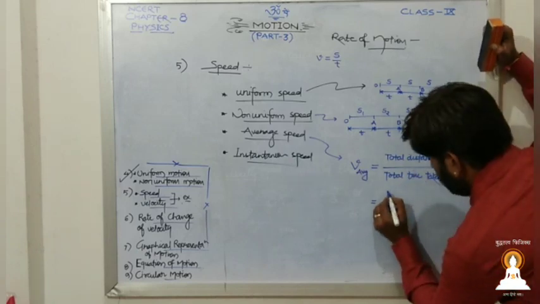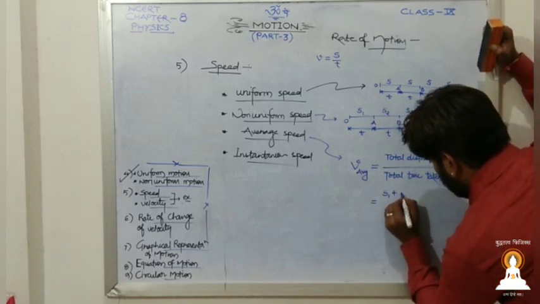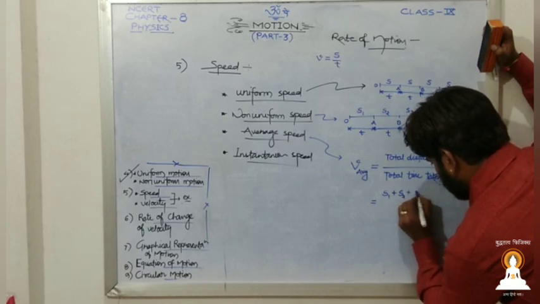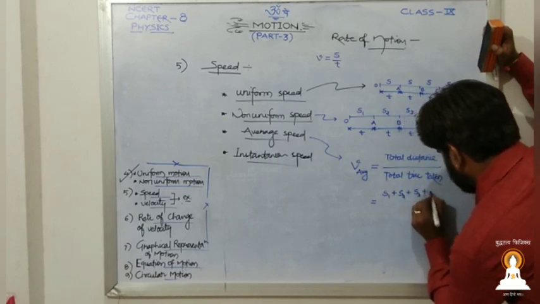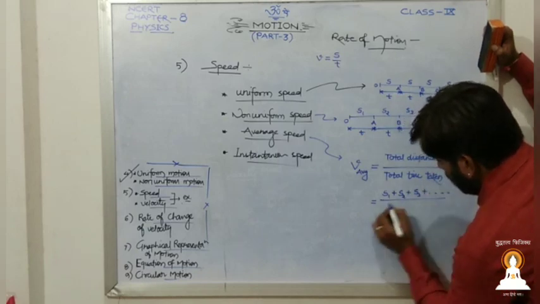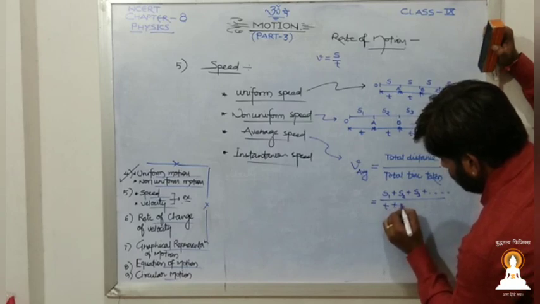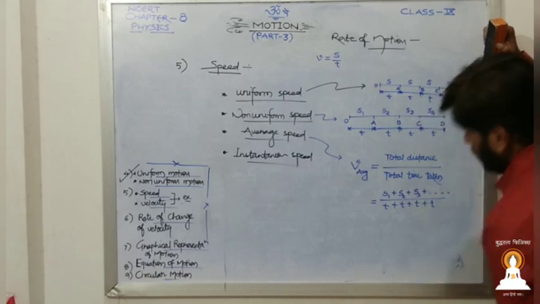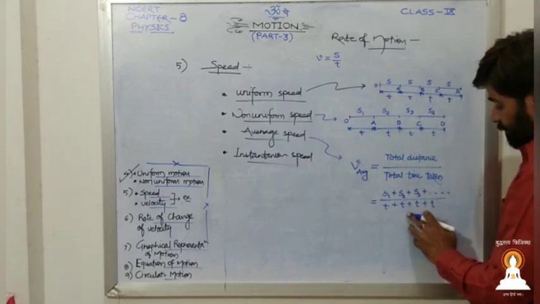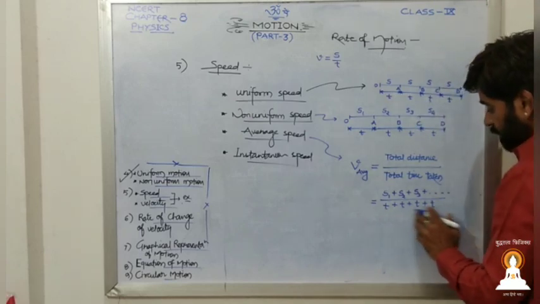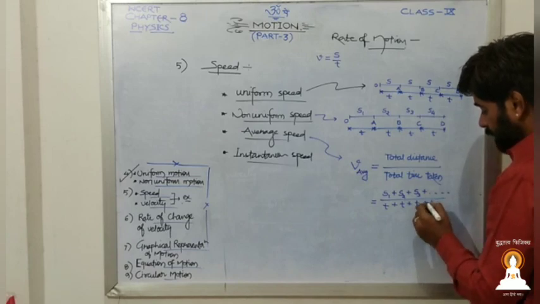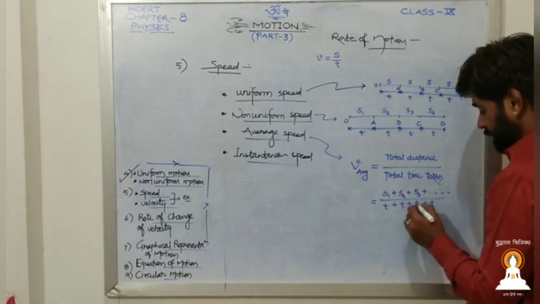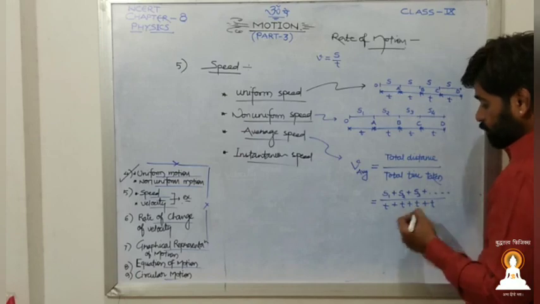So total distance means S1 plus S2 plus S3 and so on, upon the time taken, T plus T plus T plus T. Yes, this may also vary, T1, T2, T3, but they will always be equal in general, we used to say. Total time taken means total time taken.